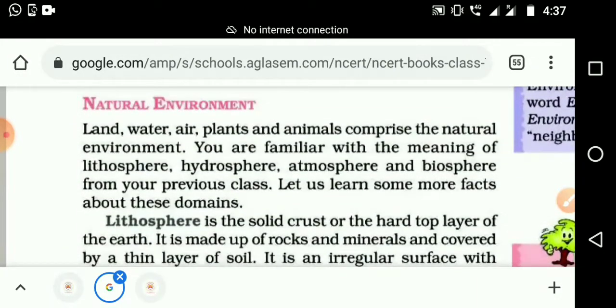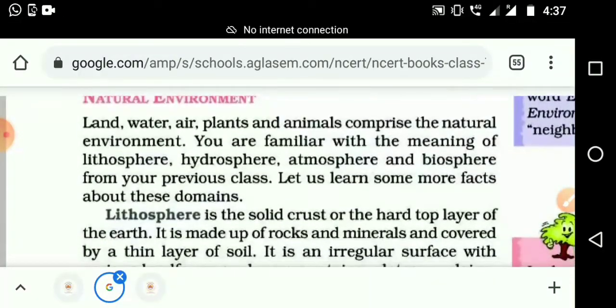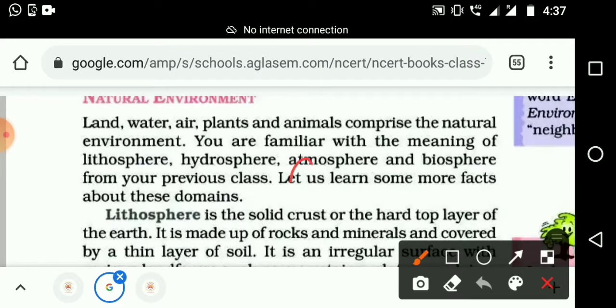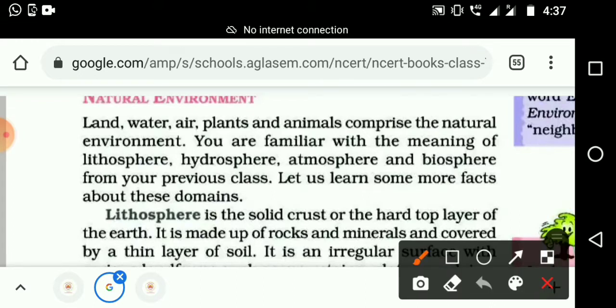So please open your notebook and write today's date. Which date is it? 22/04/2021. Please write the date. And the day is Thursday.